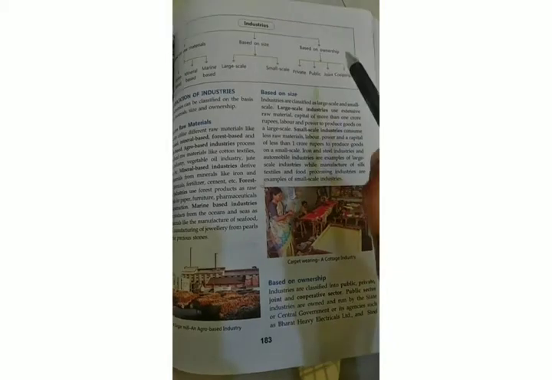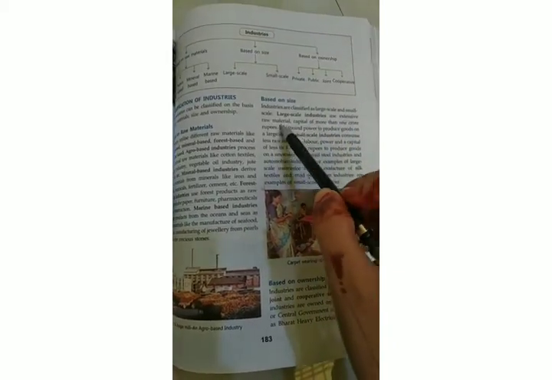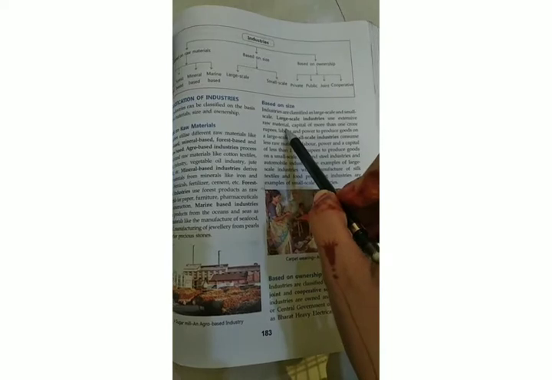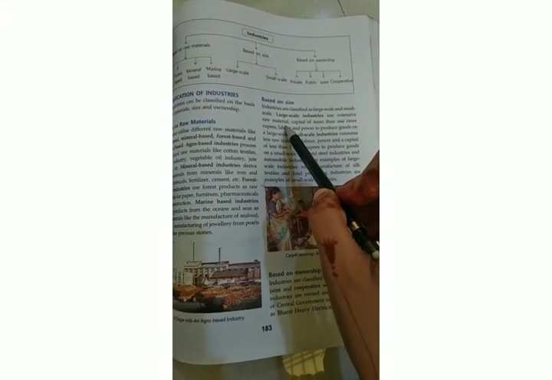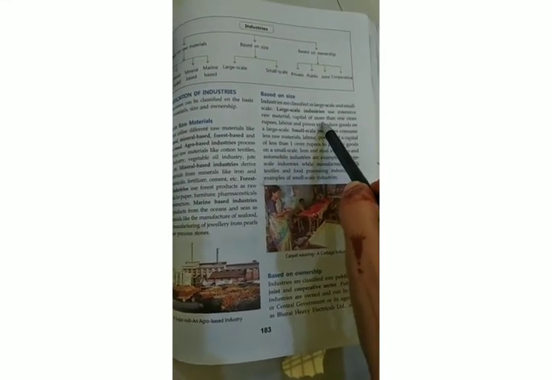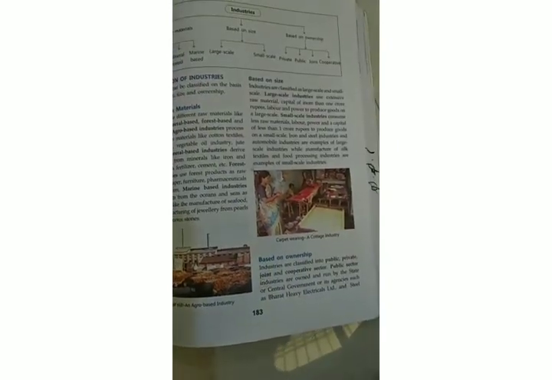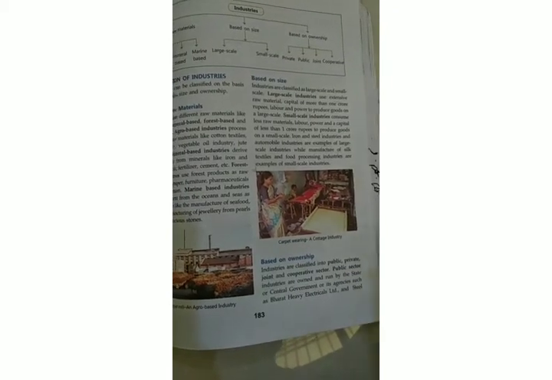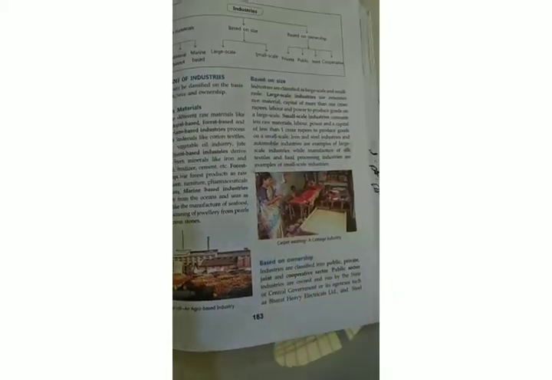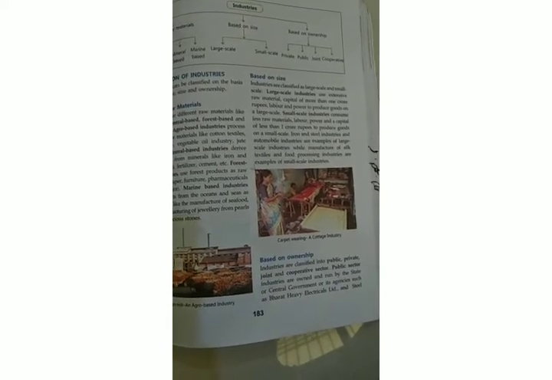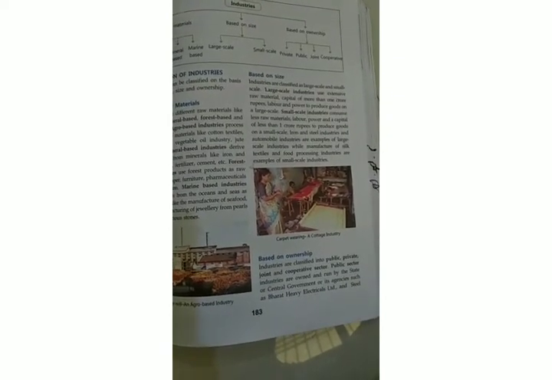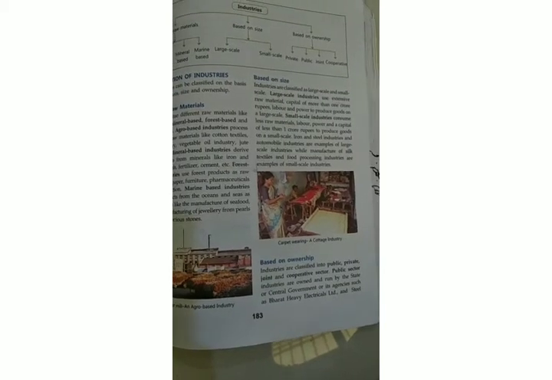There are 3 different ways we can differentiate these industries. First, we are going to learn about the large scale industries. In large scale industries, you can see here, extensive raw material is used. Then third, capital is more than 1 crore rupees. They invest more than 1 crore rupees. And the next one is labor and power. These are the main things to establish an industry, and in a large scale industry, you need everything in an extensive way.